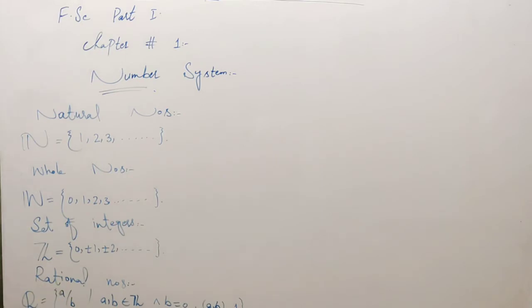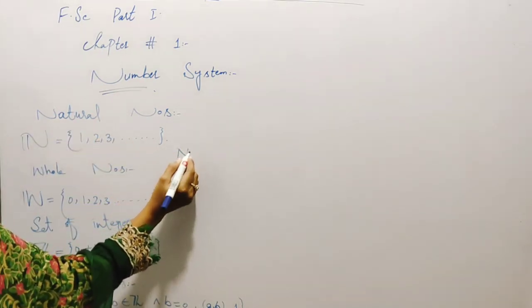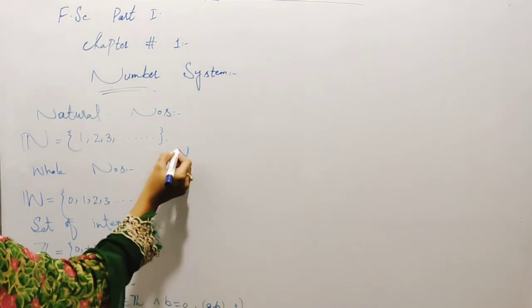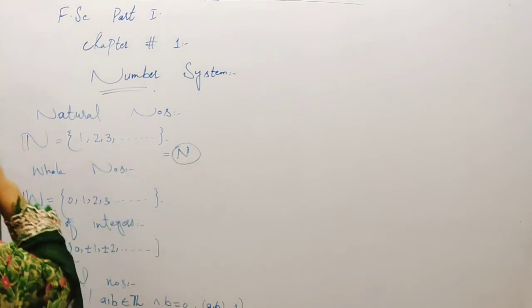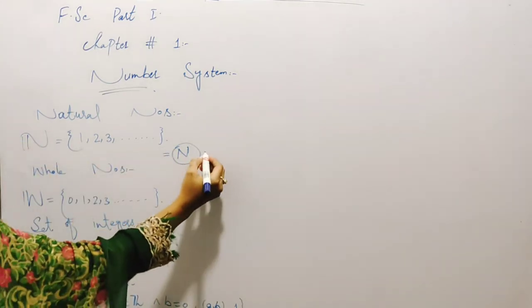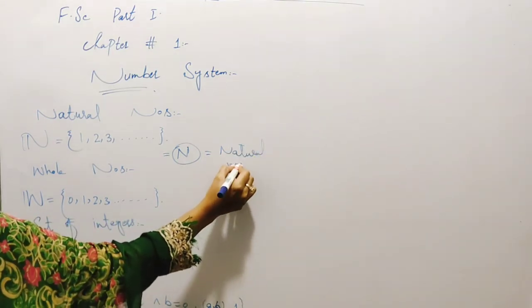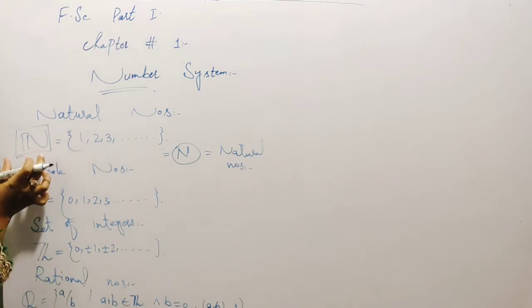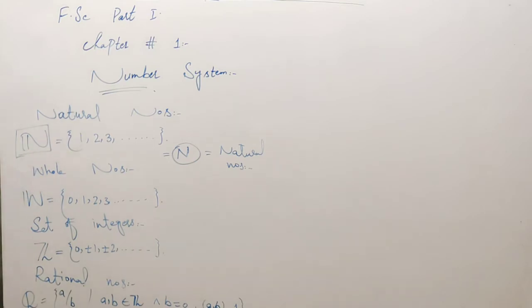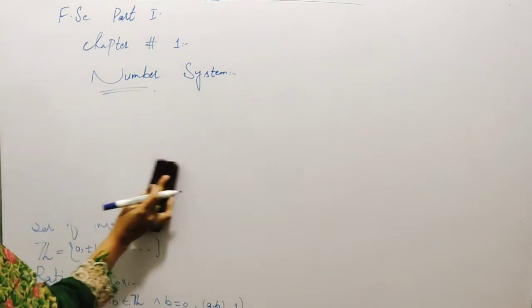Okay, here is one more thing: if you write this N, it can be a set, but you should declare what N is. You should define that N is equal to the natural numbers. But if you use this N, then it is obvious that it is used for the natural numbers, and there is no need to define it. Okay, this is the number system.